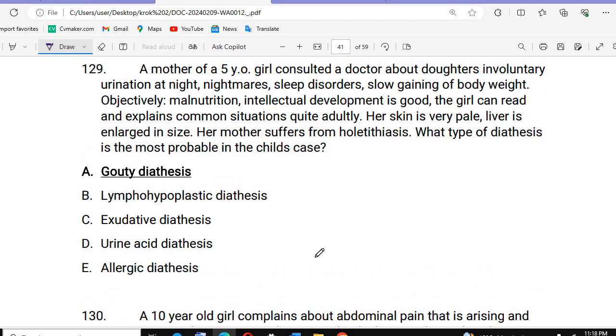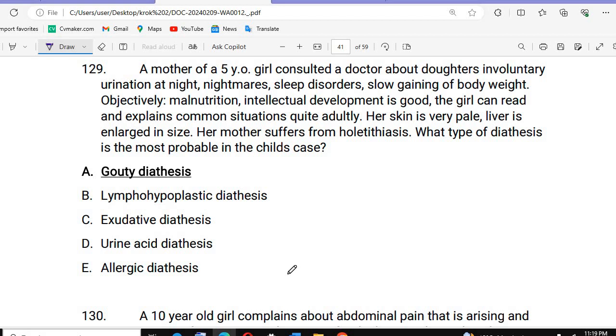Then gouty arthritis we already discussed. Okay, a mother of a 5-year-old girl consults a doctor about her daughter's involuntary urination at night. There is nightmare, sleep disorder, slow gaining of body weight. Objectively there is malnutrition. Intellectual development is good, and the girl can read and explain common situations quite adultly. Her skin is very pale, and the liver is enlarged. She suffers from cholelithiasis.